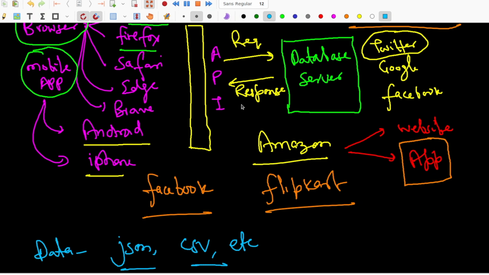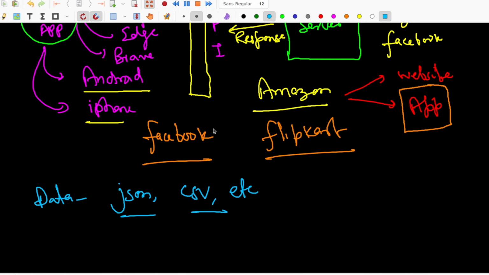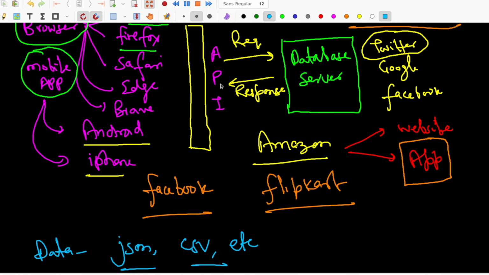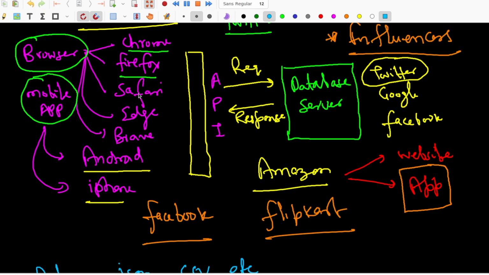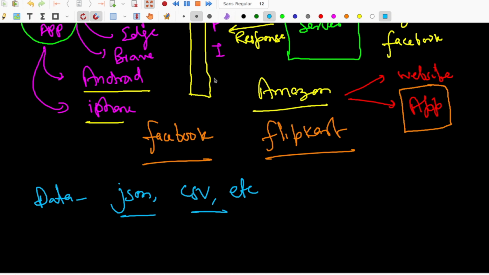So the API is just getting the data, and then that API is forwarding that data to these apps, and they have their custom code, and then these websites or apps show that data in a format that can be shown to you as per your device size, or maybe your mobile phone size, or the size of the website, or depending on the browser. So whatever data you are getting through the API from this server will be designed in a custom format according to these things. But the data that you are getting is the same in every case, and that's why APIs are needed.